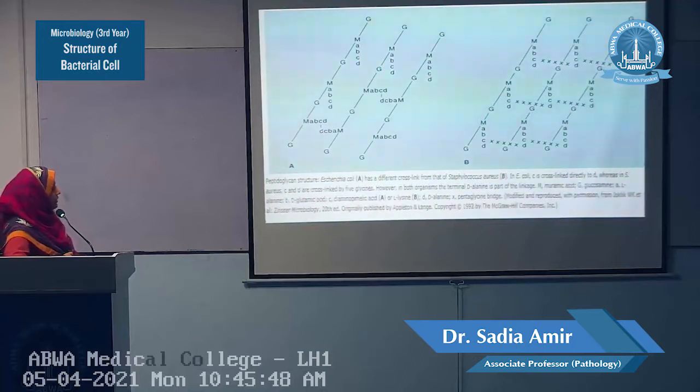In the E. coli, the C is cross-linked directly to the D. D is the terminal D-alanine. In the tetrapeptide, A stands for L-alanine, B stands for D-glutamic acid, C stands for diaminopimelic acid, and D stands for D-alanine. I will repeat it.